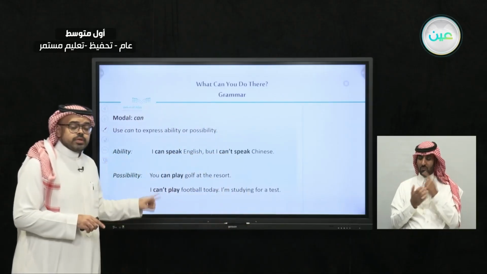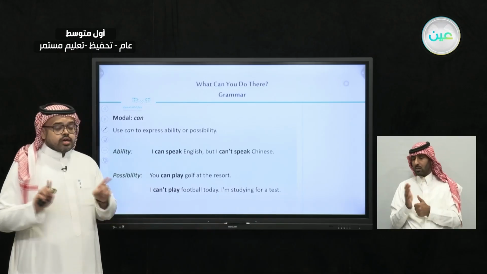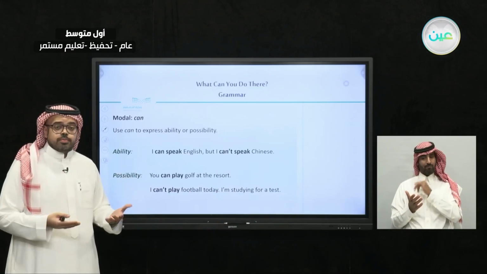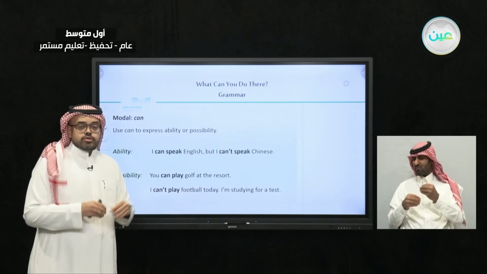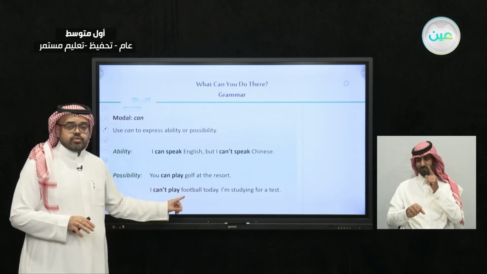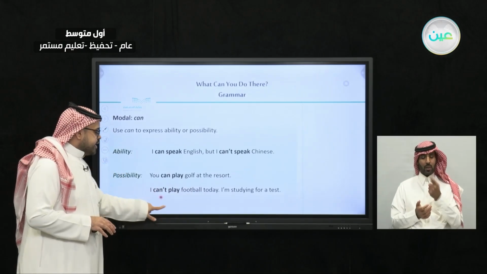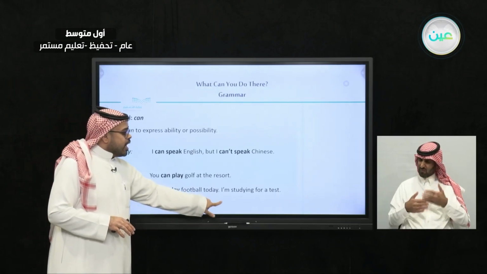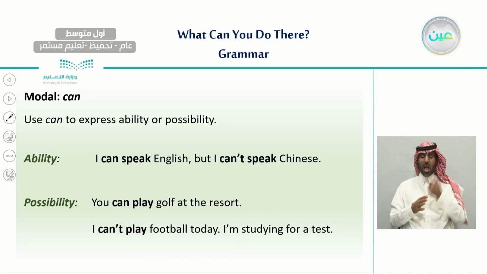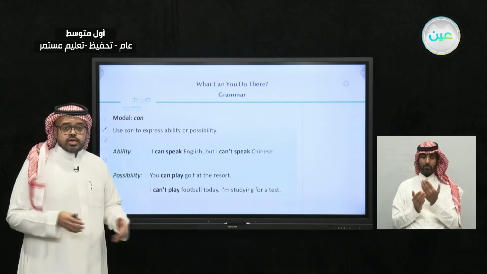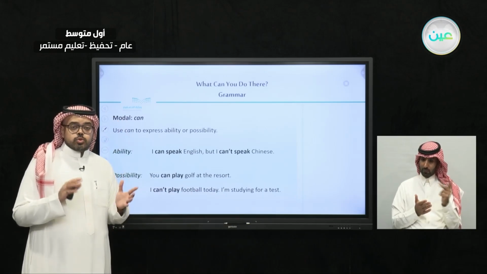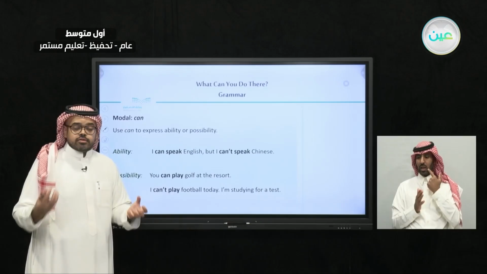But with possibility, it means not that you are able, but it's not possible, either because you have other things to do or because the time is not right, as we have in this example. I can't play football today. I am studying for a test. You can play football, but right now, I can't play football because you have other tests or you are studying for a test. So this is the difference between the ability and the possibility.